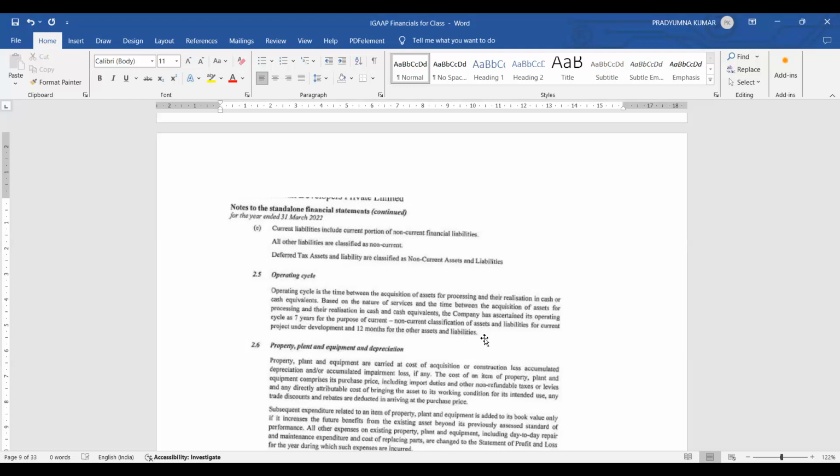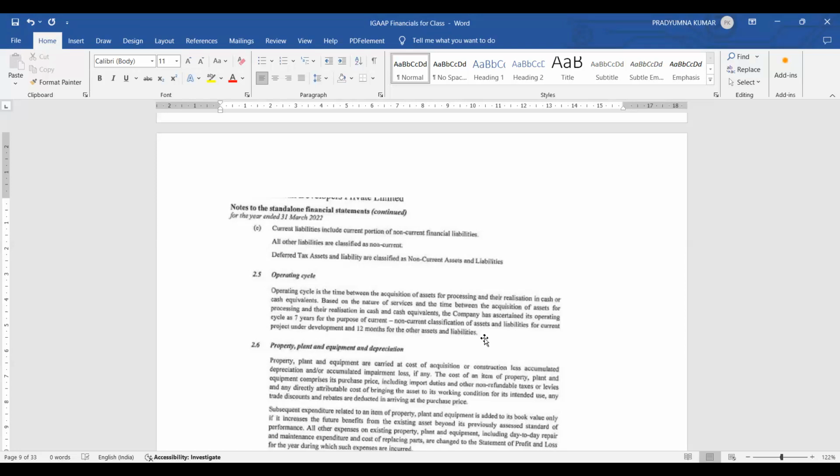Earlier, when we discussed it, I was telling you that within 12 months you show it in current assets, and if it is more than 12 months, you show it in non-current assets. But that will not apply for this company because their operating cycle is 7 years.